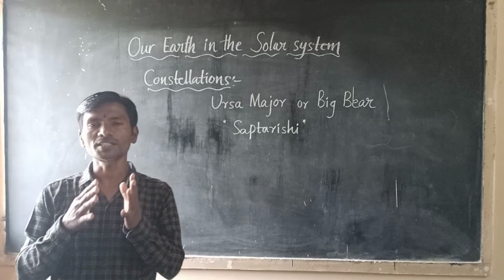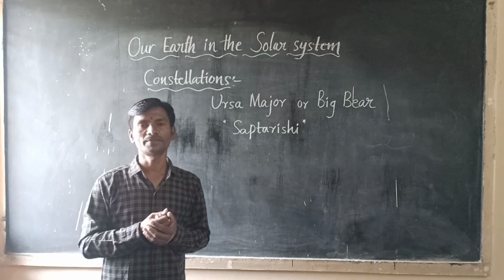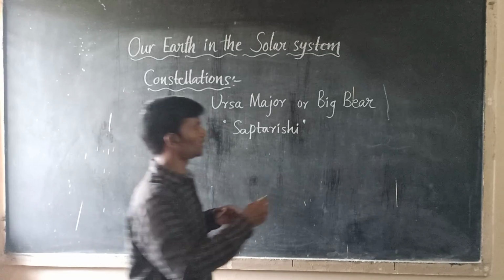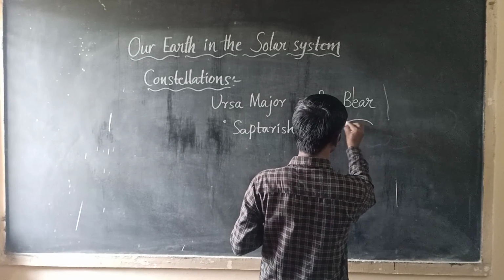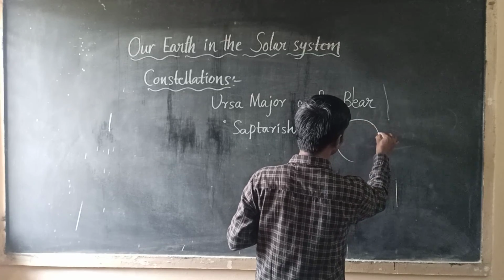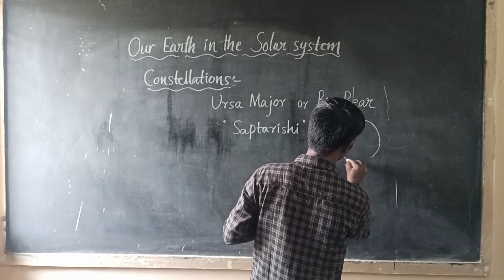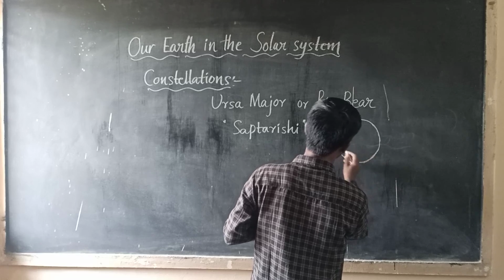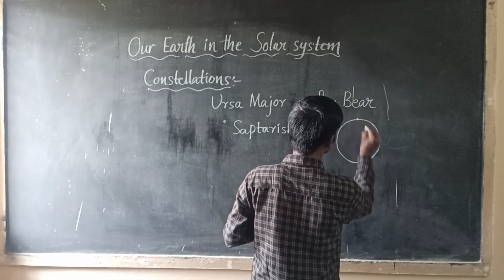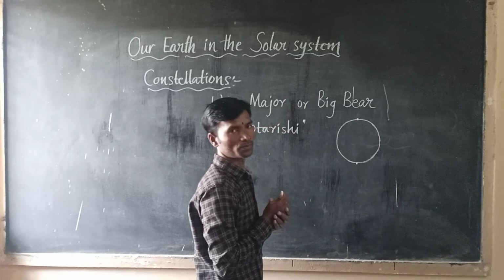In the northern hemisphere, you must imagine this is our earth. This is the north pole and this is the south pole.